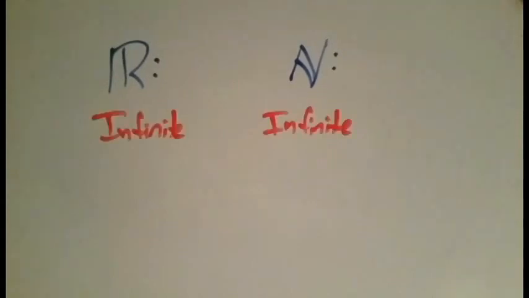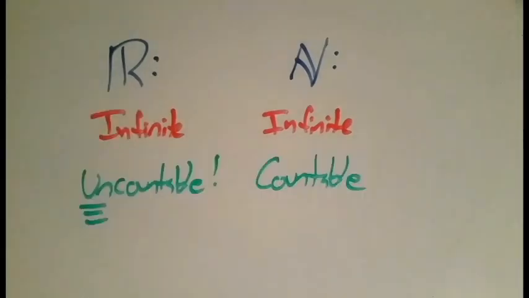So we see that even though both the natural numbers and the real numbers are infinite, they are different types of infinity. The naturals are countable because we list them out, but the reals are even more infinite than the naturals because we can't even put them in a list.